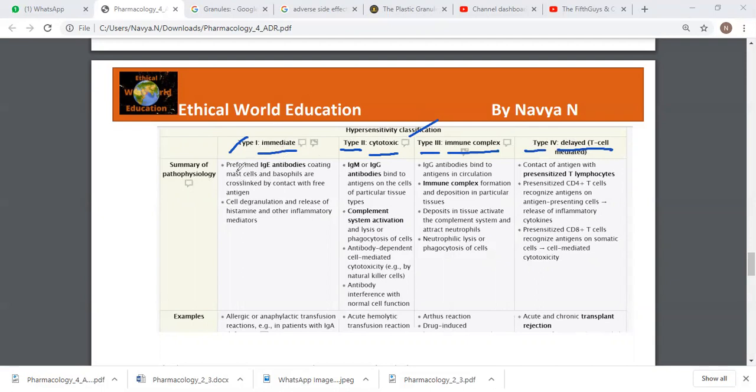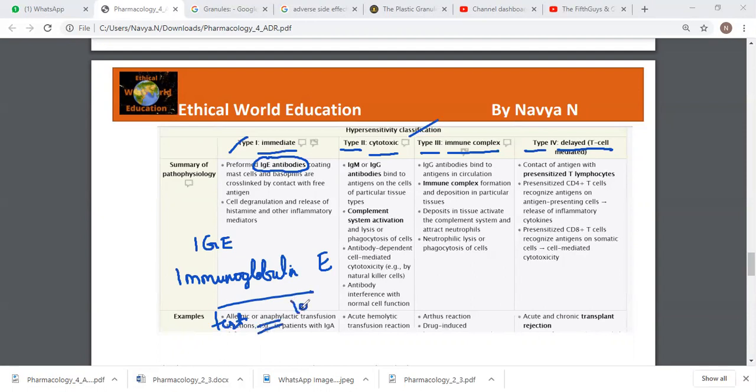This is mediated by IgE antibodies. IgE stands for immunoglobulin E, and there is a test which measures the level of IgE.